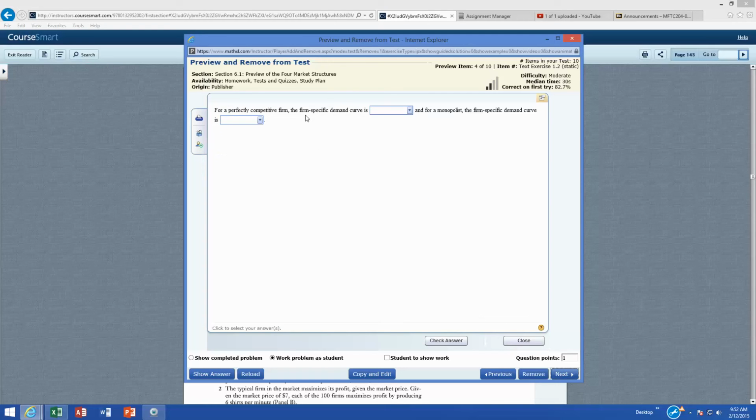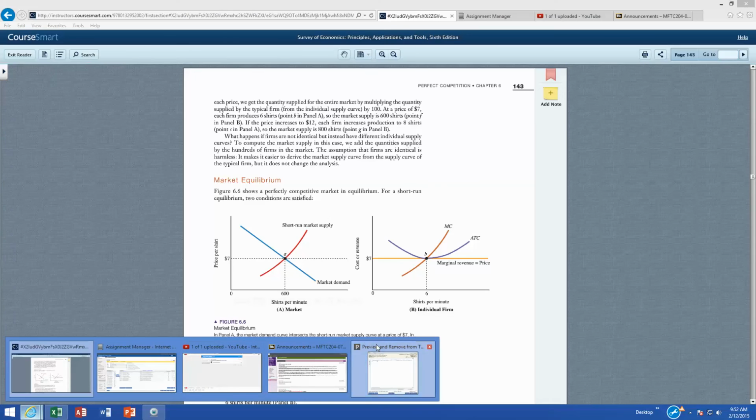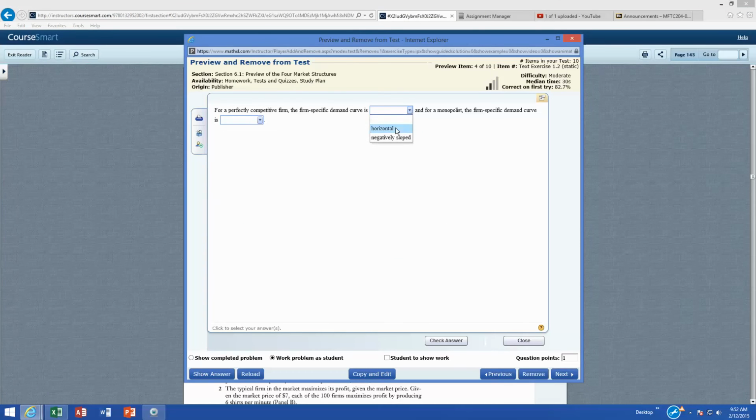All right, in a perfectly competitive firm, the firm-specific demand curve, again, if I go back over here, notice this is the textbook, page 143. Here's the market for all the firms together. There's a downward sloping demand curve and an upward sloping supply curve. But for the individual firms, they're price takers. Their marginal revenue is really the price, and the demand is perfectly elastic, horizontal. So let me go back to my quiz. So of course it is horizontal.